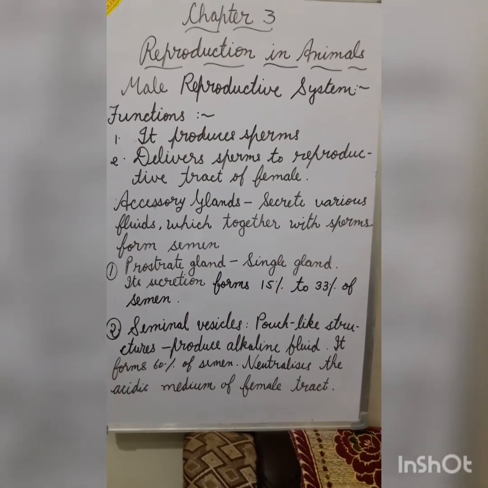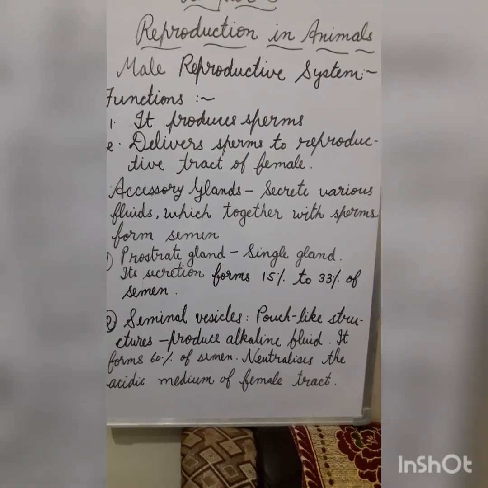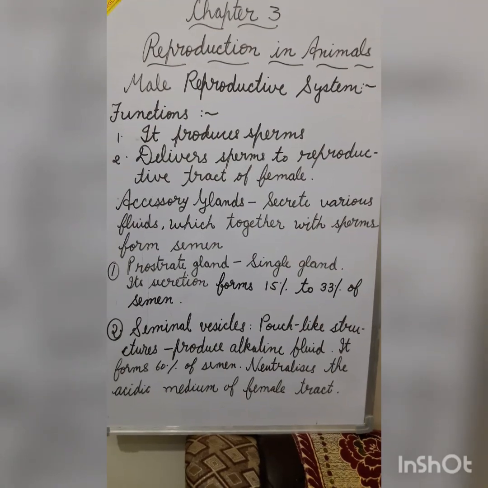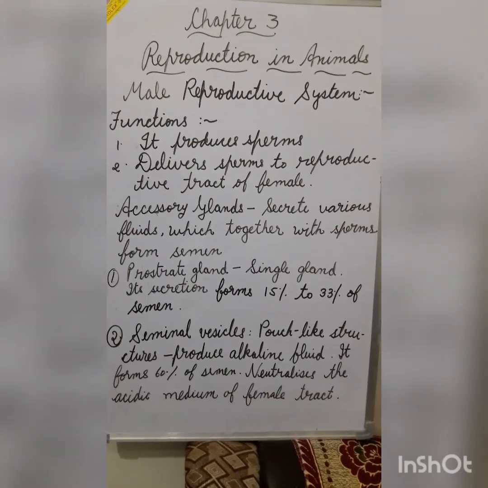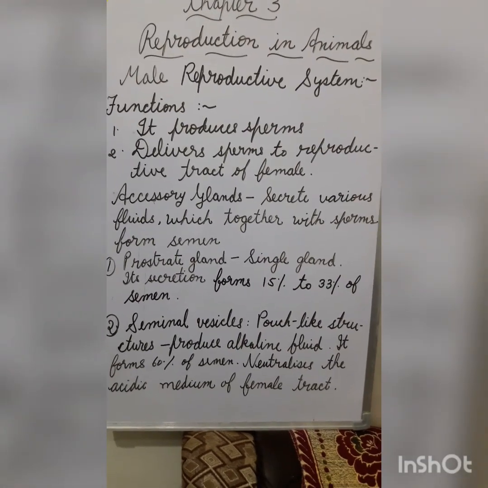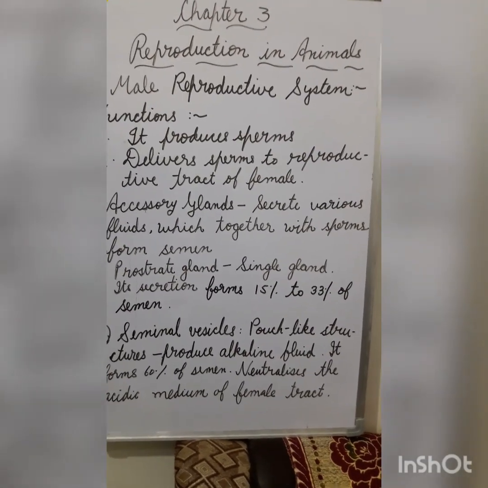And seminal vesicles. It is a pouch-like structure which produces alkaline fluid. It forms 60% of the semen. It neutralizes the acidic medium of female tract.